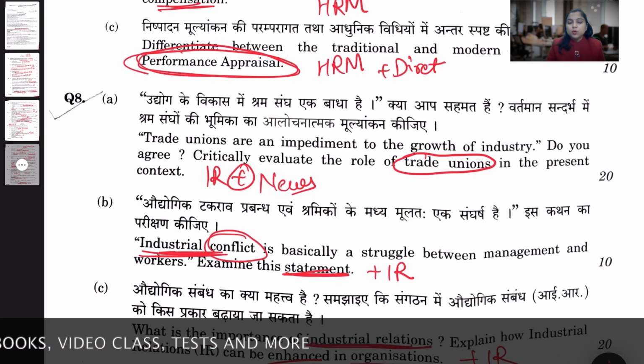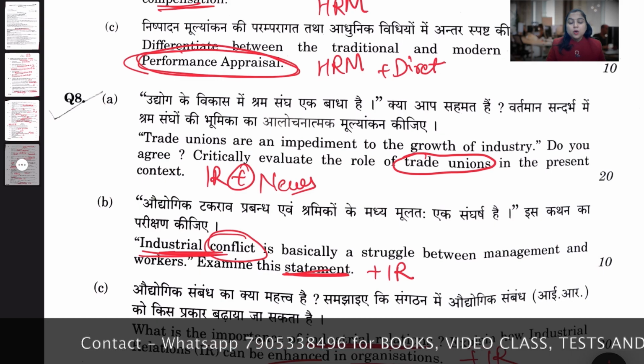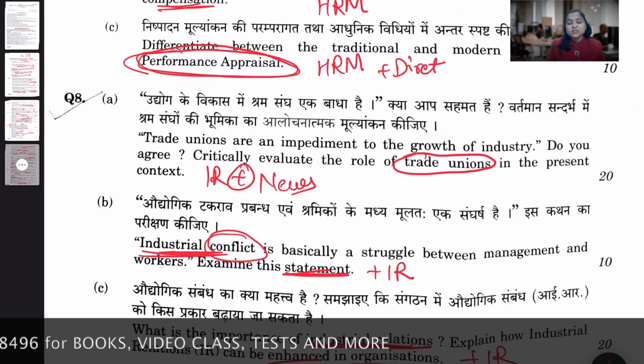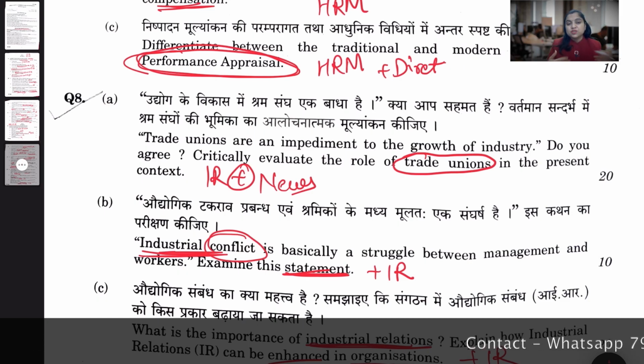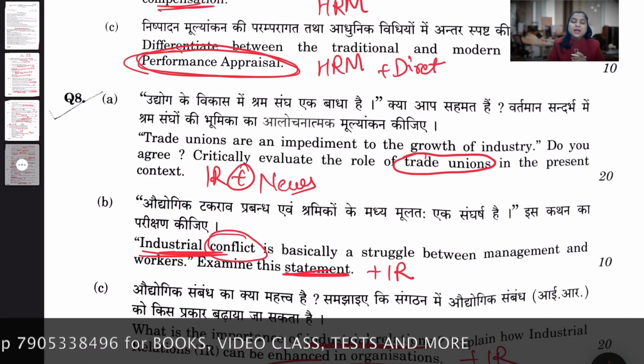So before going ahead, I would like to conclude the whole paper, and I want to draw your attention here, and I would like to request you on the basis of past year papers, and if you can see, there is no question related to management by objective, and there can be n topics which I can draw up in your face, but there are no questions like that, so you cannot make anything a rule of thumb.